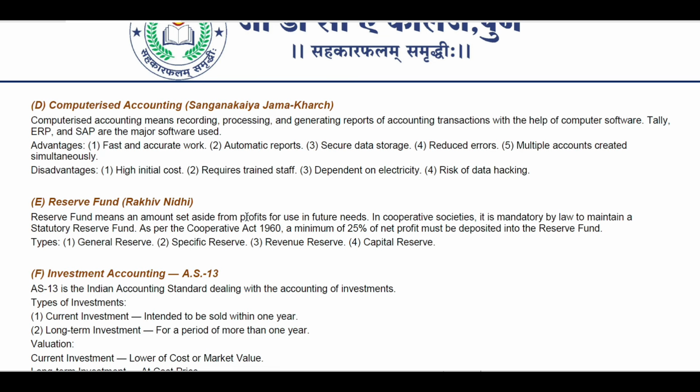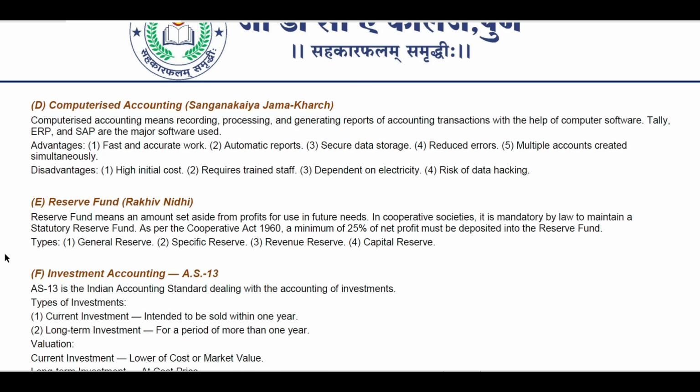Anyways, next one, reserve fund. Reserve fund means an amount set aside from the profit for use in future needs. In cooperative societies, it is mandatory by law to maintain a statutory reserve fund. As per the Cooperative Act 1960, a minimum of 25% of net profits must be deposited into the reserve fund.